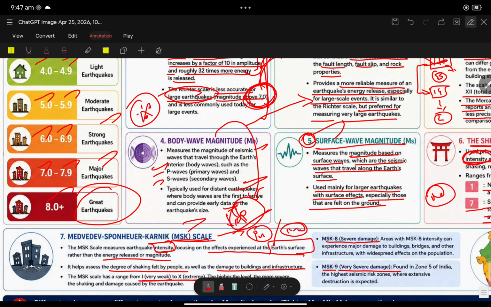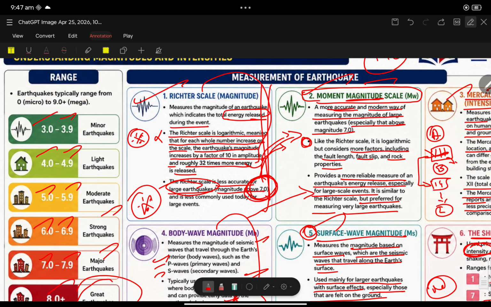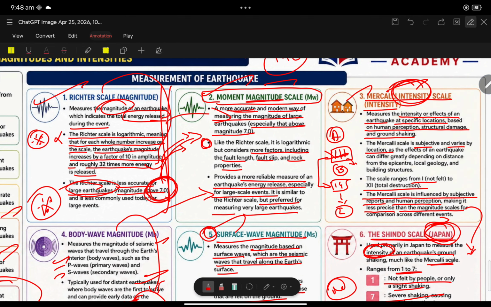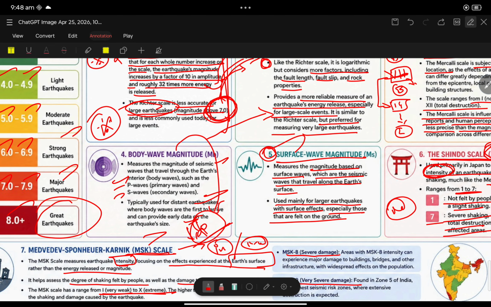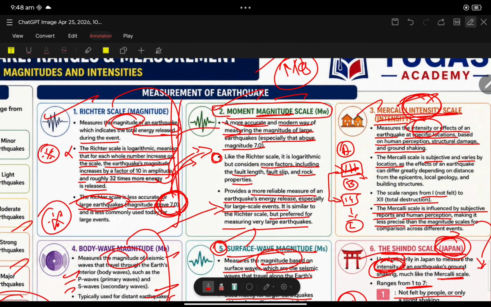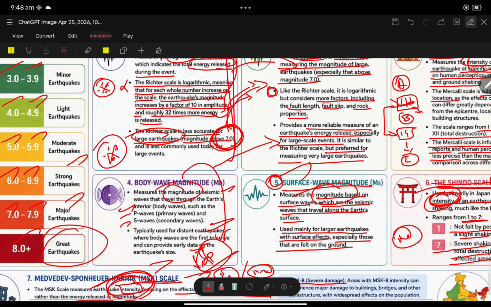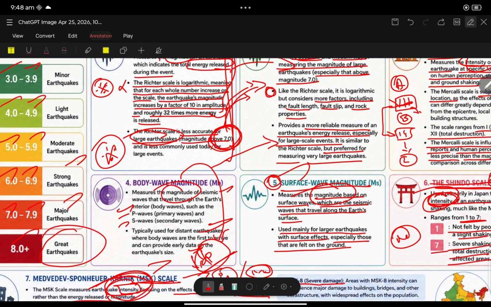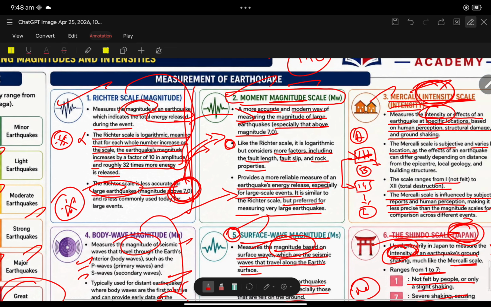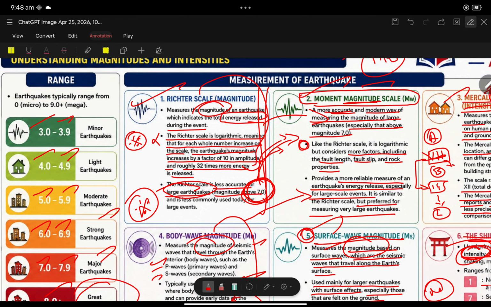This is one of the very important topics. The Richter scale measures magnitude. The moment magnitude scale measures magnitude, and it is more accurate. The Mercalli scale measures intensity. Body wave magnitude and surface wave magnitude measure magnitude. The Shindo scale measures intensity, the Mercalli scale intensity, and the MSK scale measures intensity. UPSC will swap the word intensity with magnitude, so be careful with respect to intensity and magnitude.